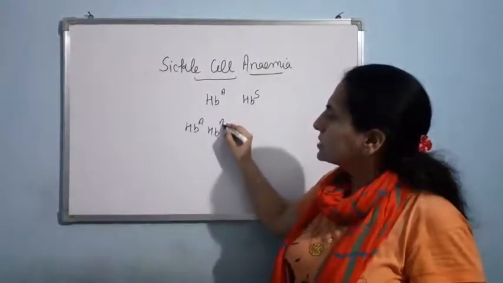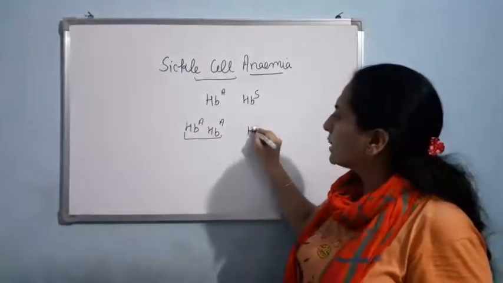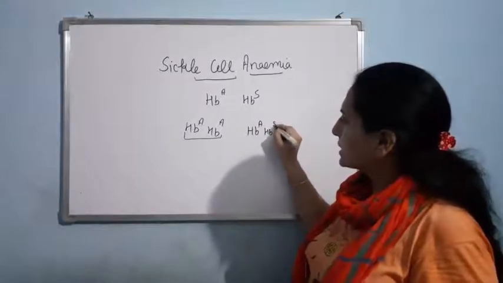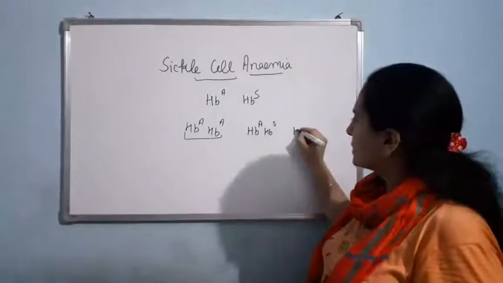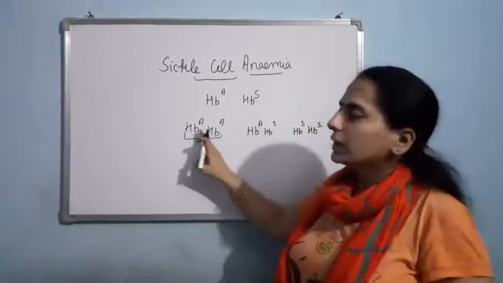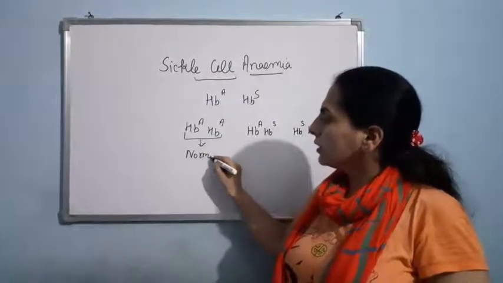If you see HbA HbA, as you know, we are diploid. Second type of genotype that is possible is HbA HbS. And third type of genotype that is possible is HbS HbS. This HbA HbA is normal, so the person will be normal.